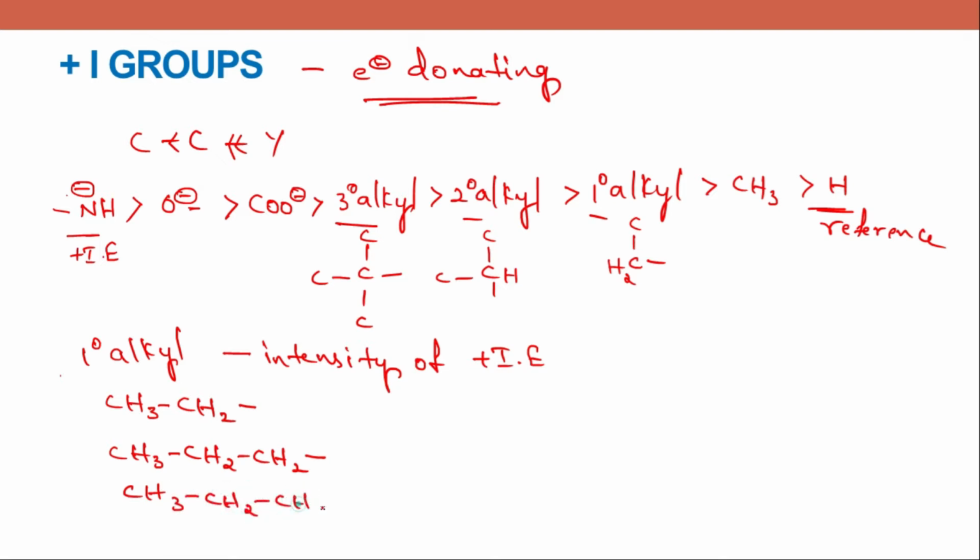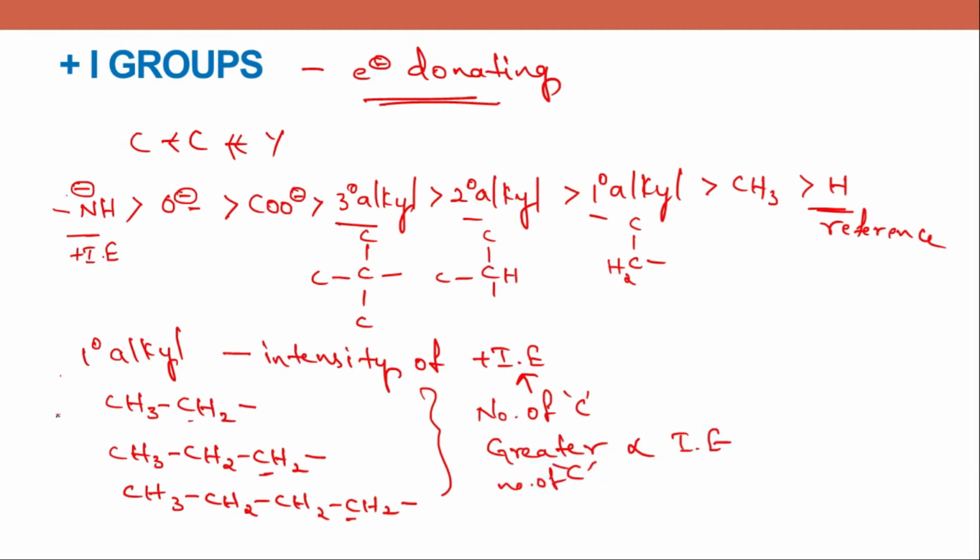Here the carbon chain is increasing, but all the carbons attached to the groups are primary in nature. So what is the condition here to determine the intensity? The number of carbons determines the intensity of inductive effect. Greater the number of carbons, greater will be the inductive effect.